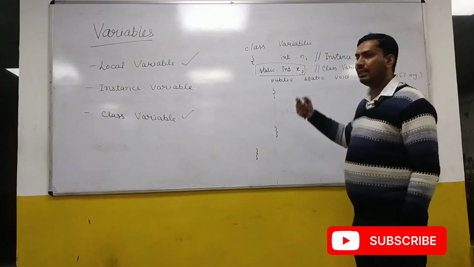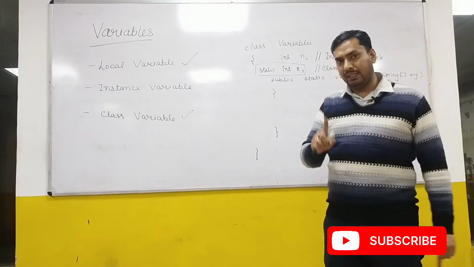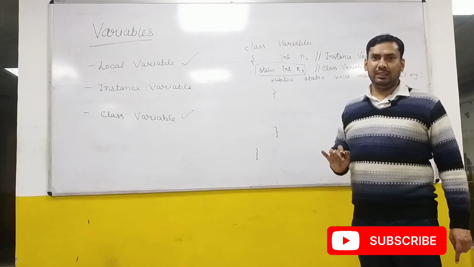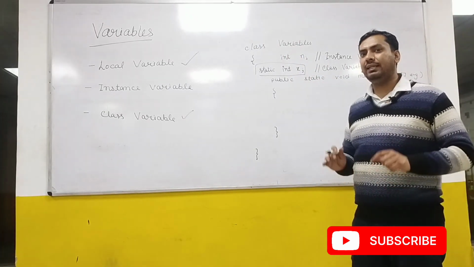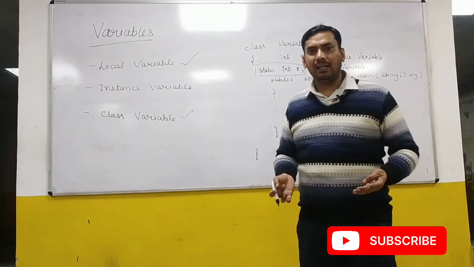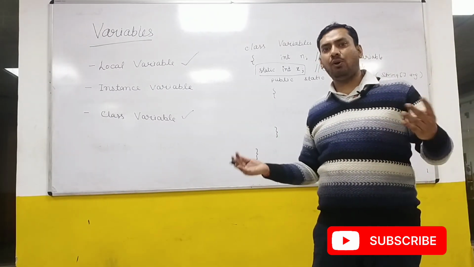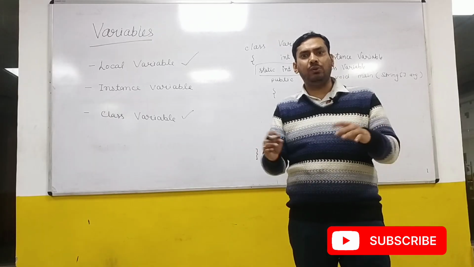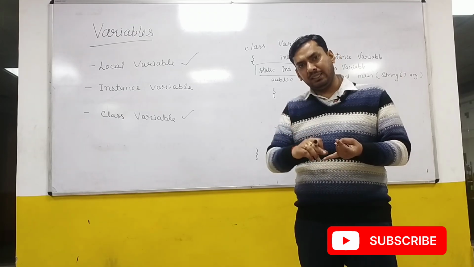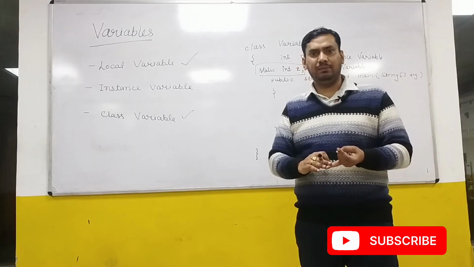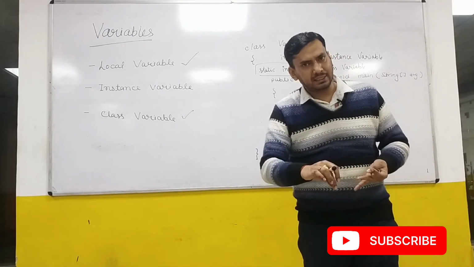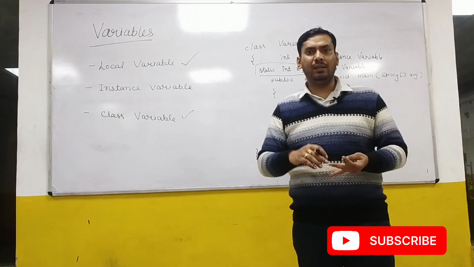So these are the two things which are declared inside the body of a class. But currently we are concerned about local variables. A local variable cannot be declared in the body of a class. As I said, it is declared inside some block of a class. And inside a class, what kind of blocks can you declare? The common one that you are already aware of is a function, which is called a method. Inside a method you declare some variable, that is a local variable. You can have a constructor, this is also a block. Variables declared inside the constructor are local variables.